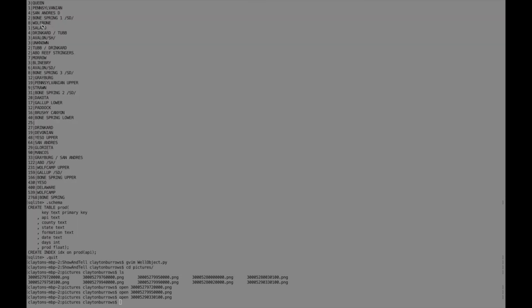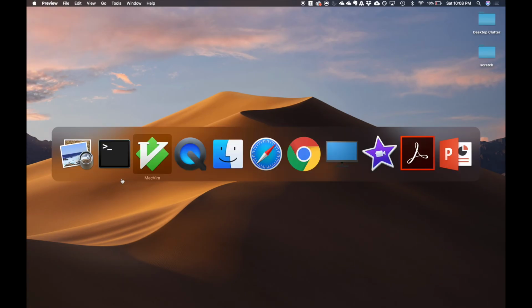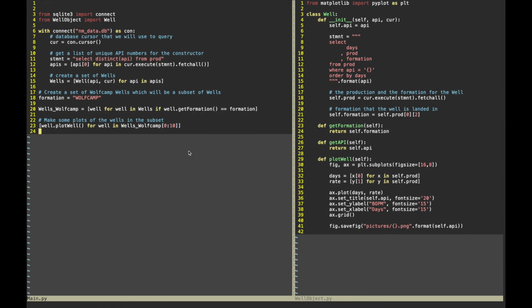So anyway, that wraps up. I thought it'd be nice to create an object that would be part of a set and kind of relate this back to programming. I'm sure a lot of us are using Python, so maybe you find this helpful. If you have any questions, feel free to message me.